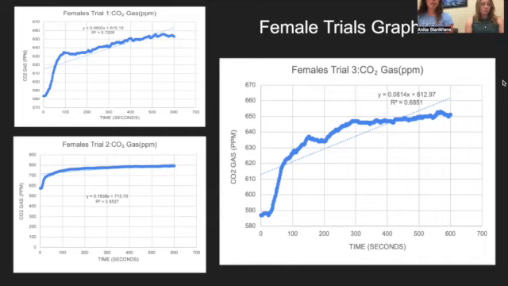However, the female trials have little to no decreases, whereas the control group has a slightly more dramatic decrease every once in a while. The female trials are almost completely opposite to the males in terms of their trends, because the female trials are very consistent over time. However, the male trials are pretty inconsistent, as you'll see in the next slide.